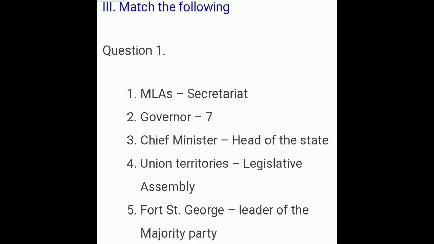Third Roman, match the following. Questions are MLAs, Governor, Chief Minister, Union Territories, Fort St. George. The options are Secretariat, 7, Head of the State, Legislative Assembly, Leader of the Majority Party.